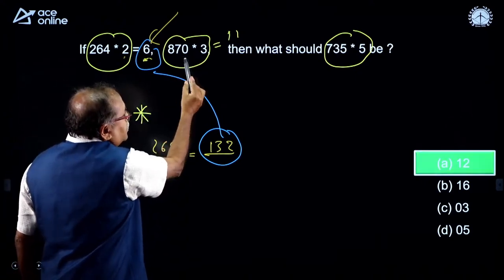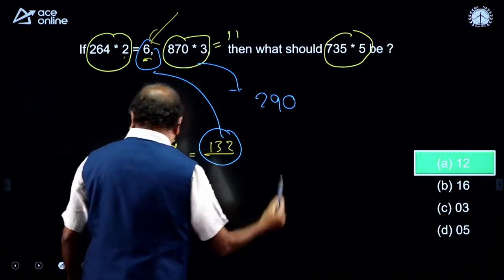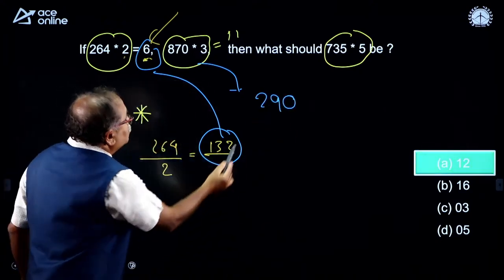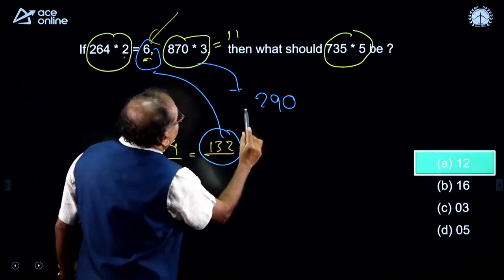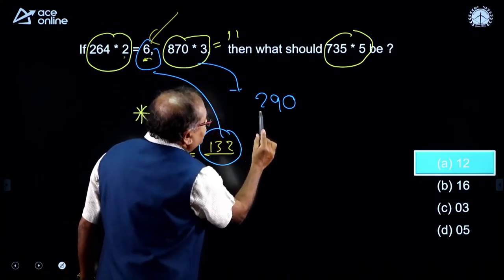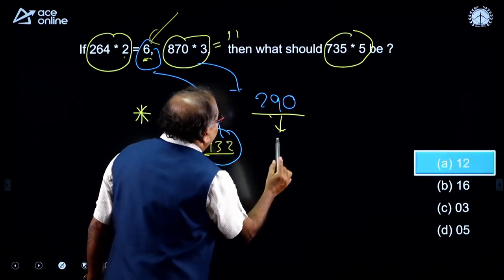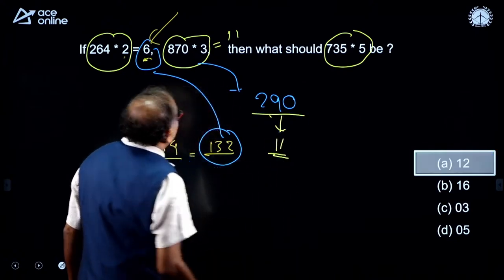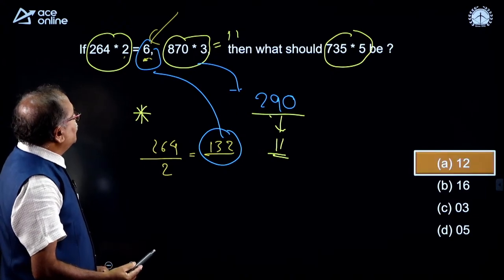So, how many times does it go? 29 times, 290. Hope it is visible, 290. When I add up the 290 sum, how much does that come to? This is 11. Am I right?